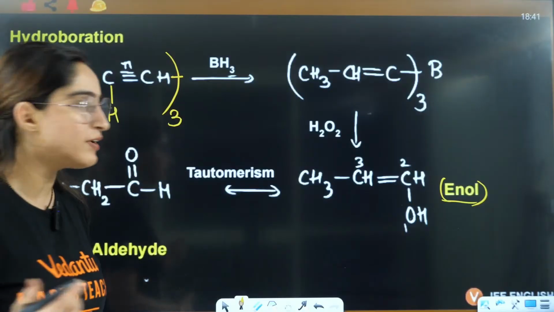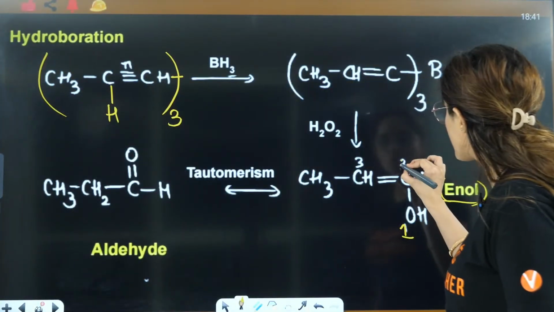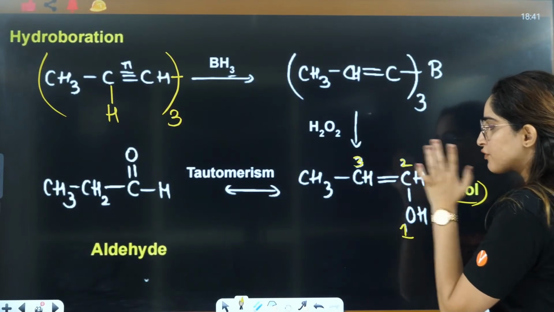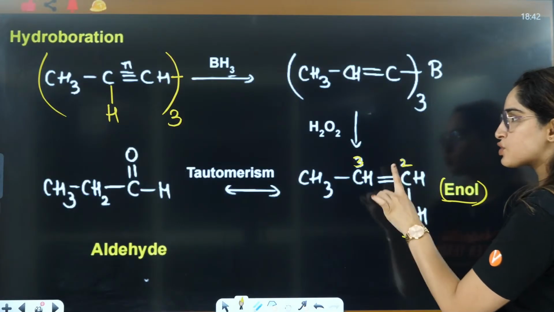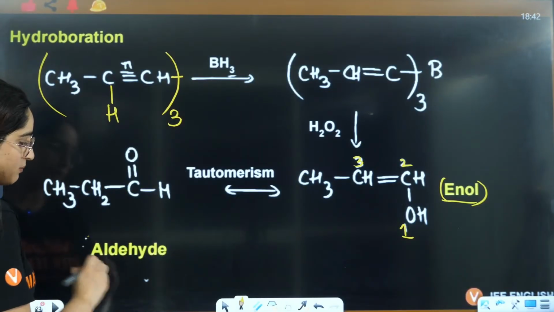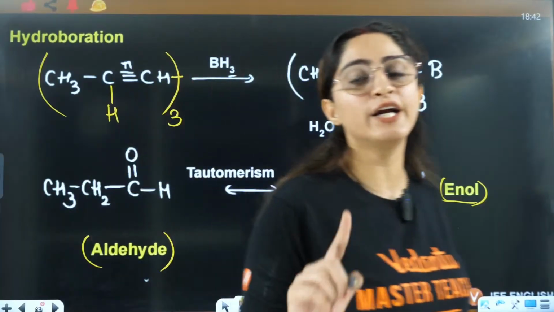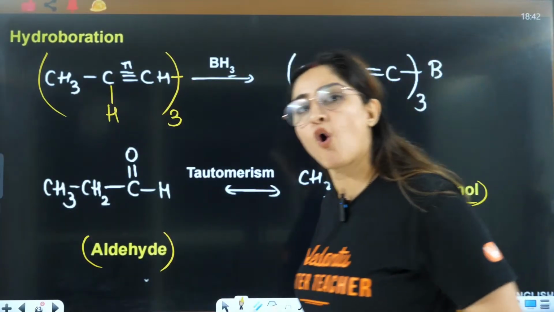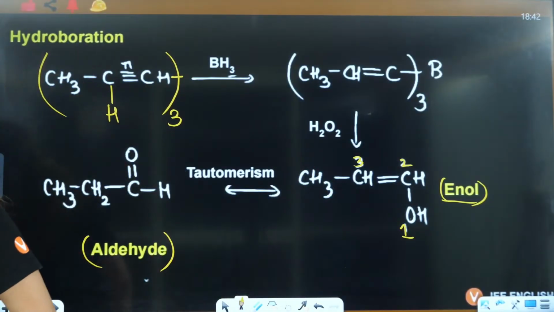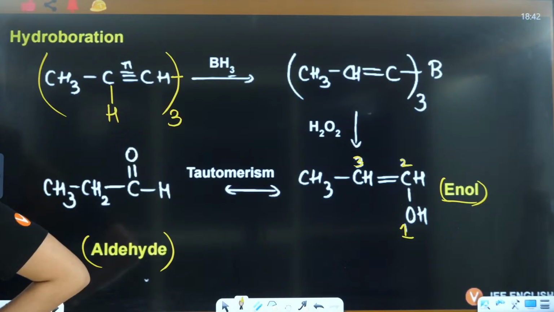So again tautomerism will take place. You will mark 1, 2 and 3 here. So the double bond here will change position. Hydrogen will shift to this position. So you will have CH3, CH2, CHO, that is, aldehyde will be formed in the case of hydroboration, and ketone will not be formed here, always aldehyde is formed, because you always have a terminal alkyne here. Yes, everybody, do let me know if that is clear. Okay, right everybody, chalo.